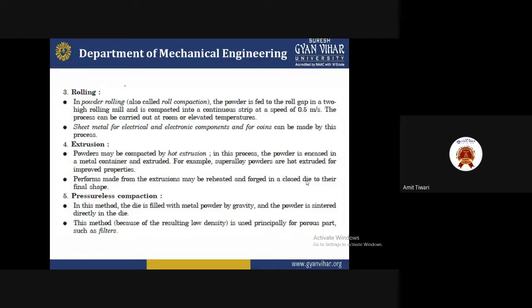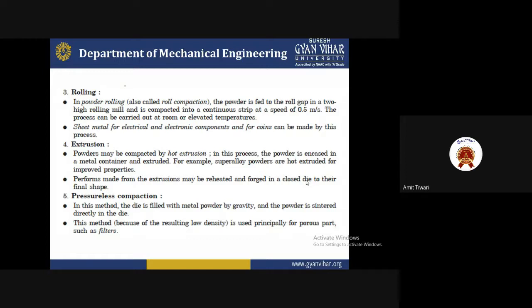So these are some characteristics, the continuous speed of 0.5 meter per second for powder rolling, because rolling is important for evaluating different temperatures, room temperature or elevated temperature, for increasing the strength of the material. The higher the rolling, the higher the strength that will be achieved. So hot rolling and cold rolling as well as powder rolling will be very beneficial, and it is also known as cold compaction. These are some benefits you will find if you are doing any research or work related to them.